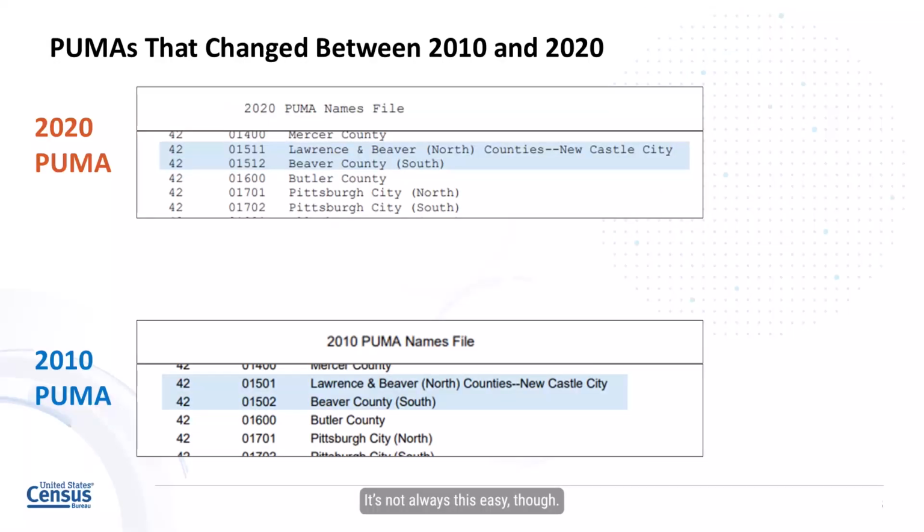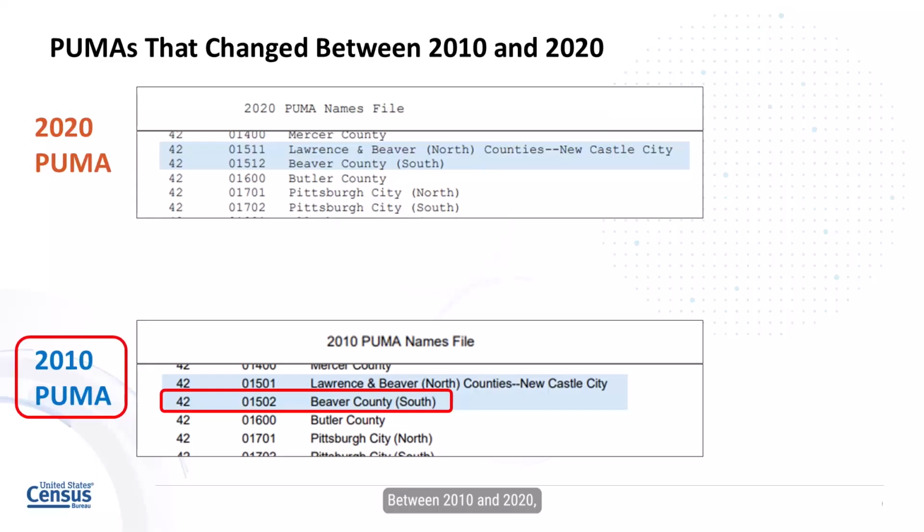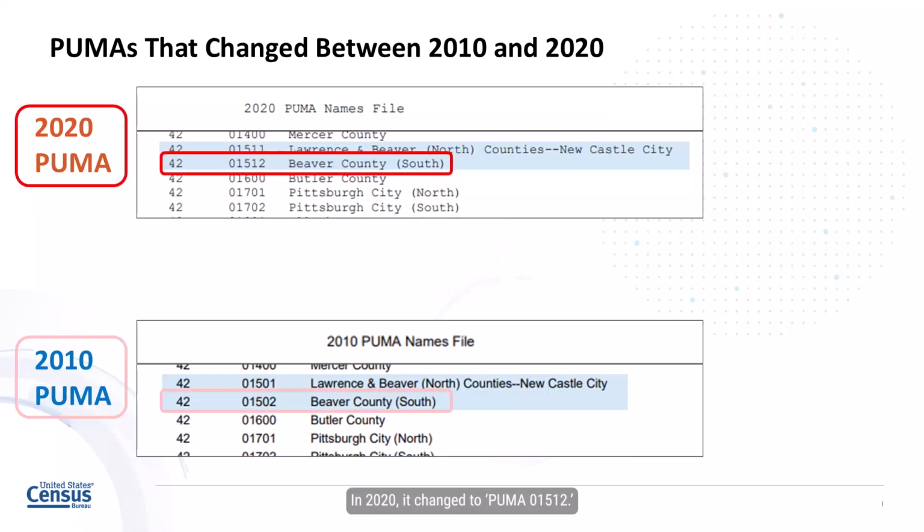It's not always this easy though. In just the PUMAs found in the list above the one for Butler County, we can see that there were changes. Between 2010 and 2020, the Beaver County South PUMA's name did not change, but the GeoID for it did. In 2010, it was PUMA 01502. In 2020, it changed to PUMA 01512.